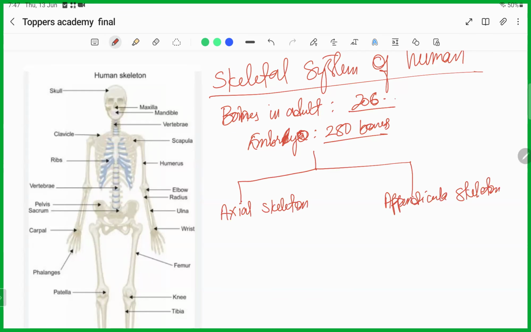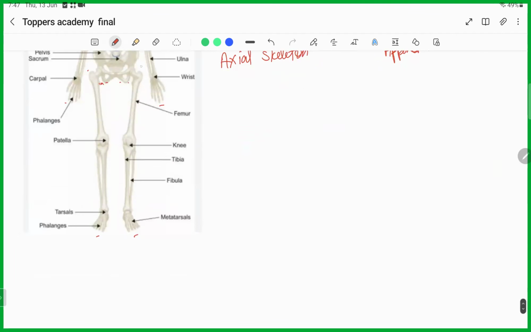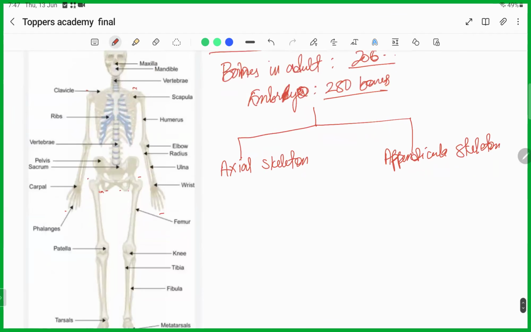So the axial skeleton is this part from here, the middle part, the axial part. These things will come under the axial skeleton. Appendicular means the peripheral. So from here, the hand part and the leg part, all these things will come under the appendicular skeleton.